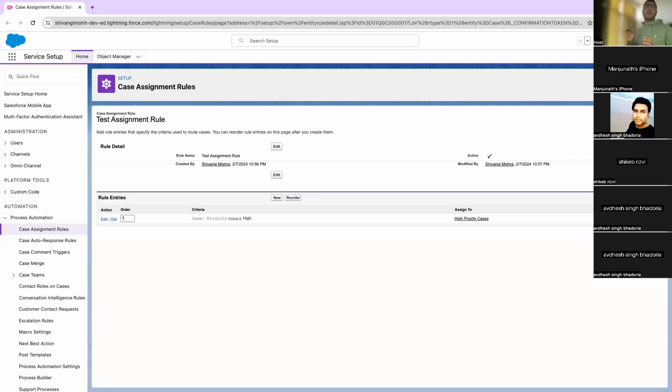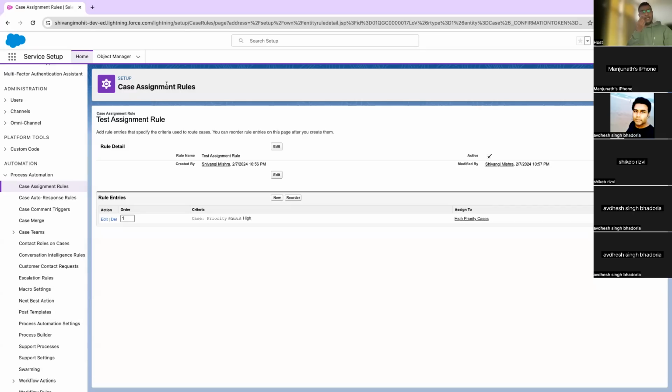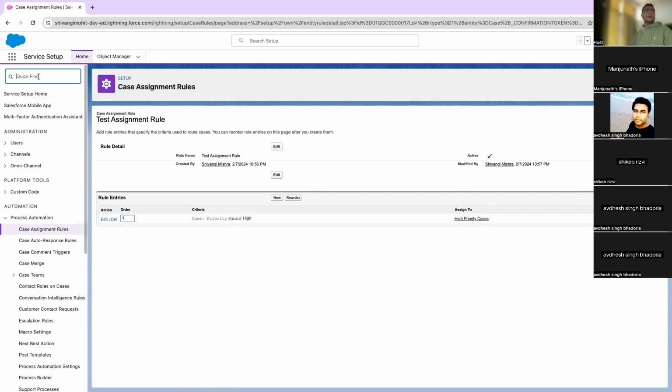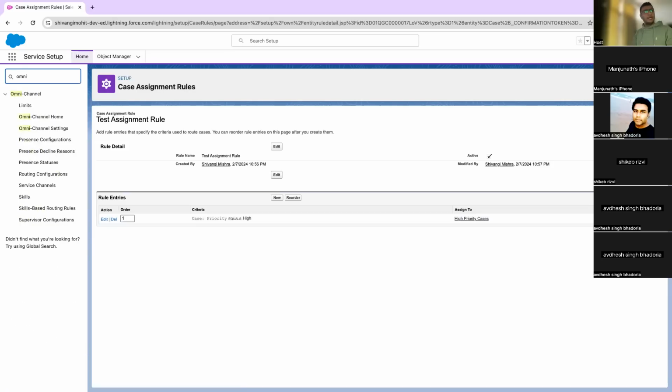Why we need omni-channel is the first question you should be answering if you get asked in an interview. Now, we already have case assignment rules, and any case of high priority will be assigned to the high priority queue. Now we will see how we can automate forwarding cases from the high priority queue to different agents automatically. Currently, users who are part of this high priority cases group go to this queue and pick the cases manually. So the first step to do omni-channel is to enable omni-channel.